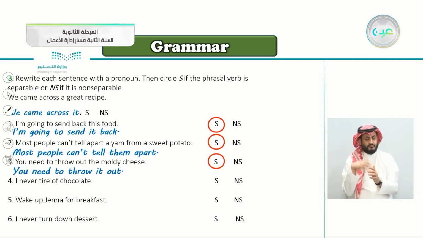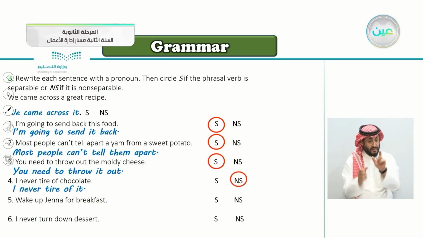Number four, I never tire of chocolate. I'm never bored of chocolate. So, very good, I never tire of it. So it here came last. So this is non-separable. We didn't say I never tire it of, because tire of is a non-separable phrasal verb. That's why the object it came last, because we can't put it right here in the middle.